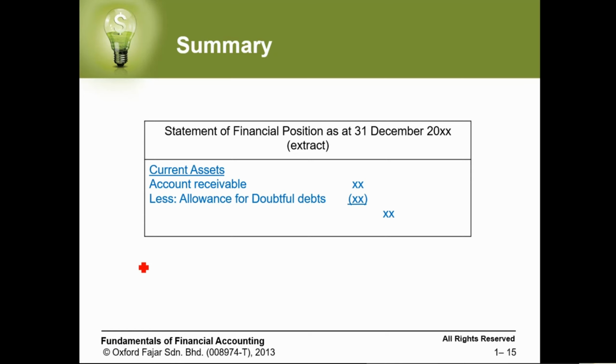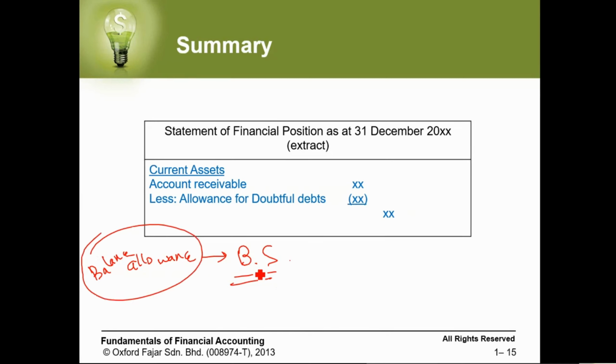The balance of the allowance will show in the balance sheet, which is our financial position statement. We call it the balance sheet. So the balance of the allowance should show in the balance sheet.